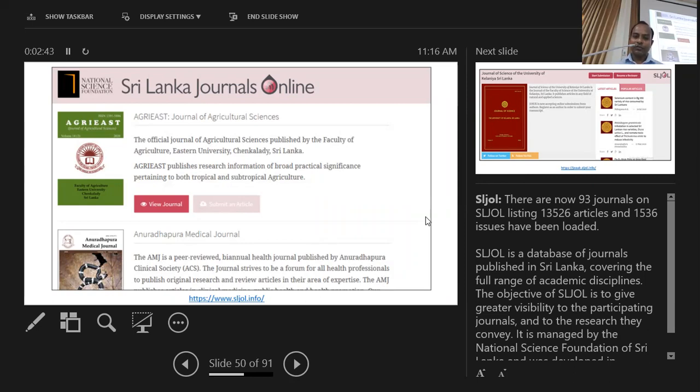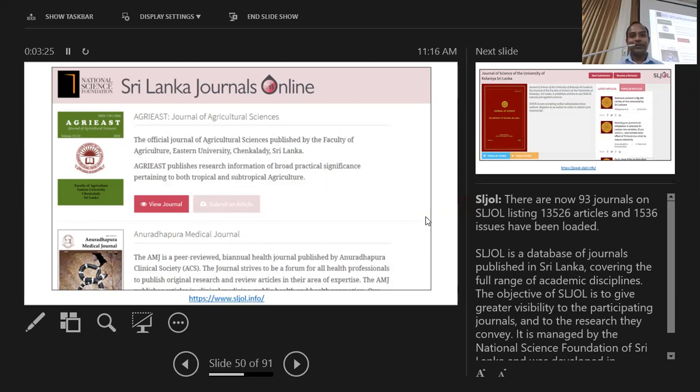Most of these journals are from academic institutions or professional learned societies. As you are well aware, in Sri Lanka, we don't have many journals from commercial publishers. So the journals are published by either universities or research institutes or learned or professional associations. So actually, this Sri Lanka Journals Online platform was a very comfortable platform for them because they were struggling to make their journals online and have their own service for each and every journal. And also some journals were struggling to continue their printed publication due to the lack of funds.